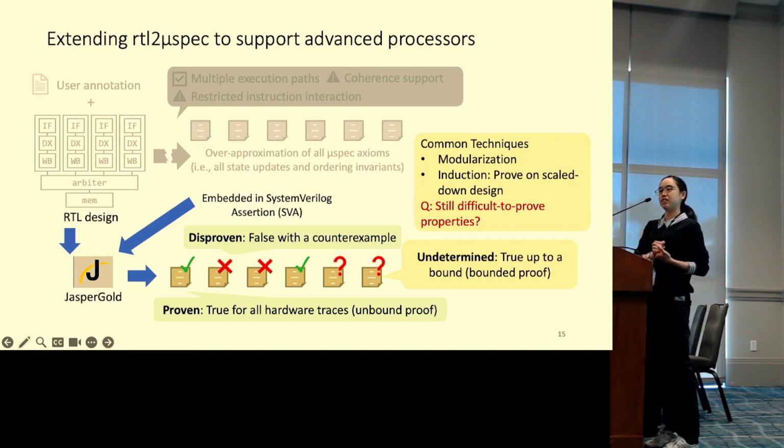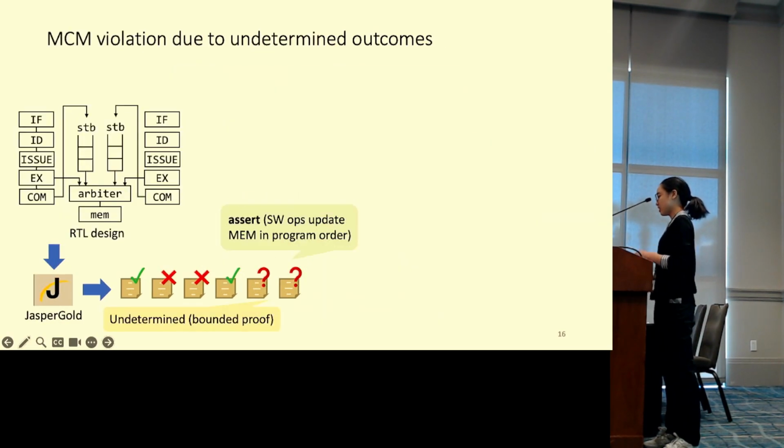While common techniques such as modularization and abstraction, which verification engineers can use, can address some of these undetermined results, not all undetermined properties can be resolved, being too complex from complex data dependency. Therefore, for the remainder of the talk, I'll motivate the case for addressing undetermined outcomes and how we plan to resolve them with design for verification.